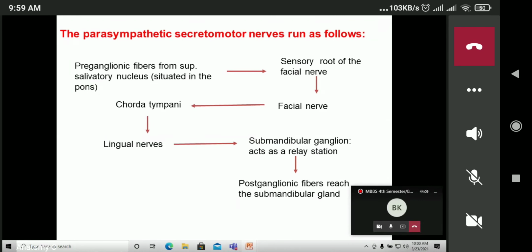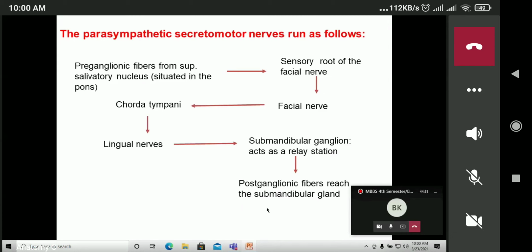The parasympathetic secretomotor nerves to the submandibular gland run as follows. Preganglionic fibers from the superior salivary nucleus, situated in the pons, run via the facial nerve. It passes through the chorda tympani nerve, a branch from the facial nerve, then passes through the lingual nerve, and relays in the submandibular ganglion. Okay, that is the relay station, and the postganglionic fibers reach the submandibular gland to supply the secretomotor supply to the gland.